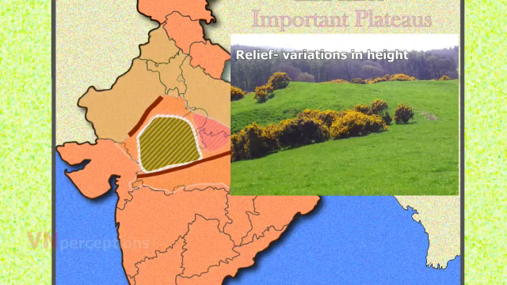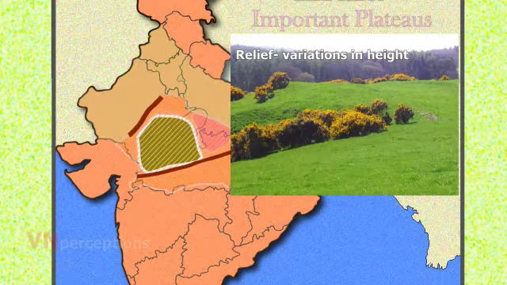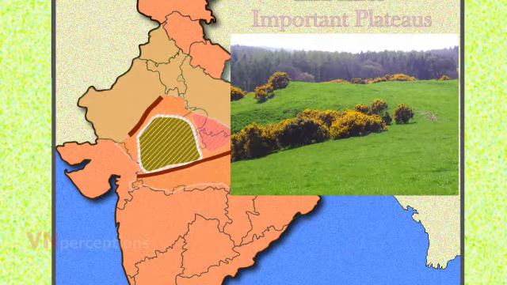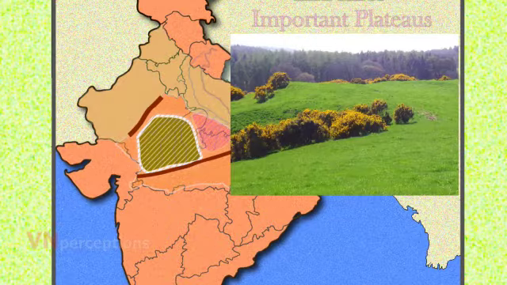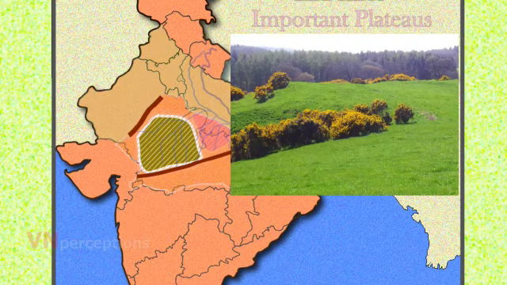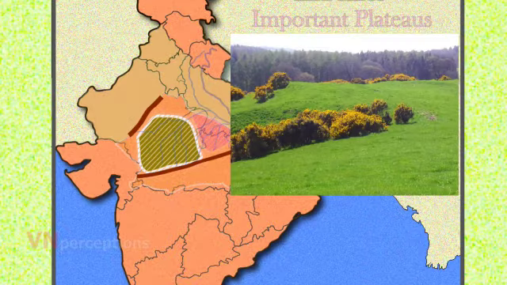The word relief means variation in height. In the mountainous regions, the relief is high, whereas in the plateaus and plains, the relief is low. The word undulating means a place having many ups and downs. So, this region is characterized by low relief and undulating topography.